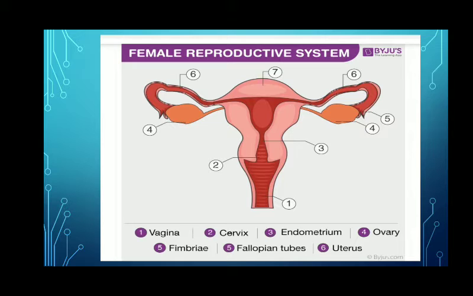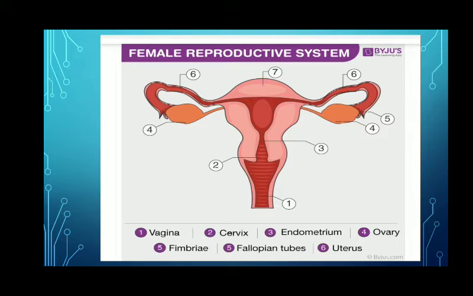These 2 oviducts, these 2 fallopian tubes, are connected to a bag-like organ called the uterus or womb at their other end. The growth and development of the fertilized ovum or fertilized egg into the baby takes place in the uterus.